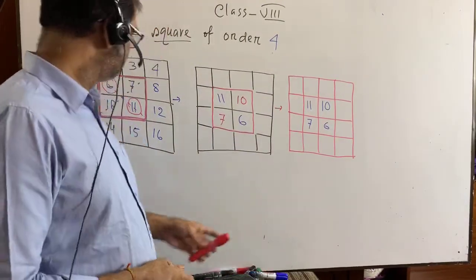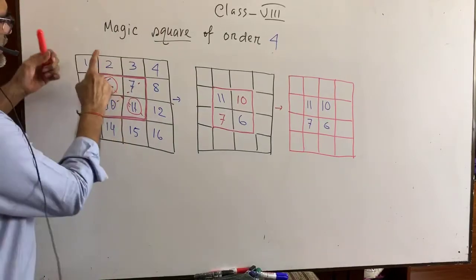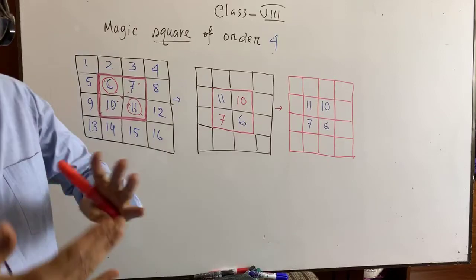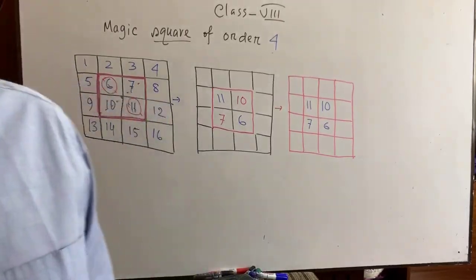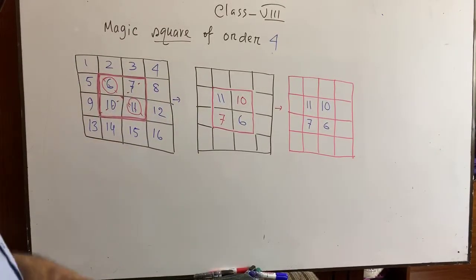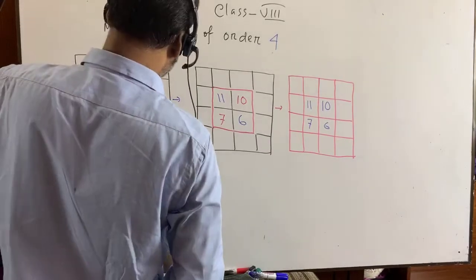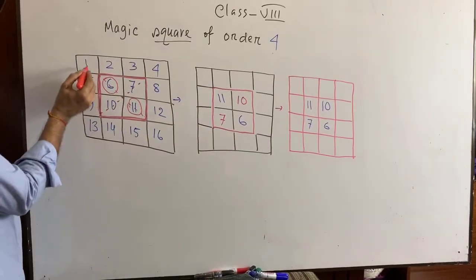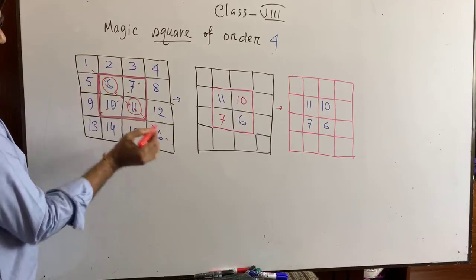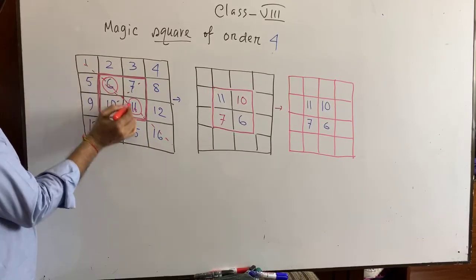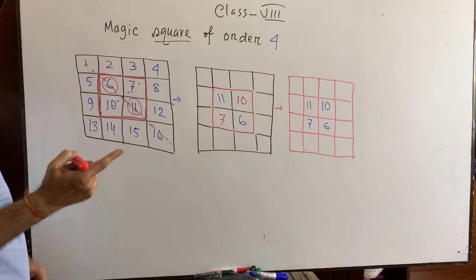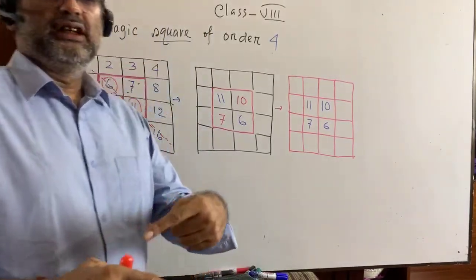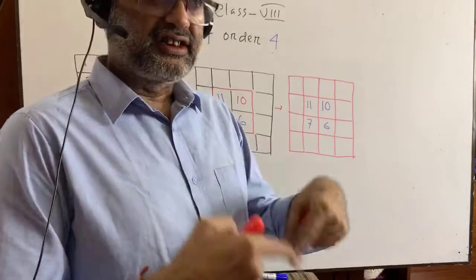Now you consider the whole box. The largest square is to be considered now. You see, there is a diagonal here. So what was my theory? The magic square is nothing but interchanging the digits.